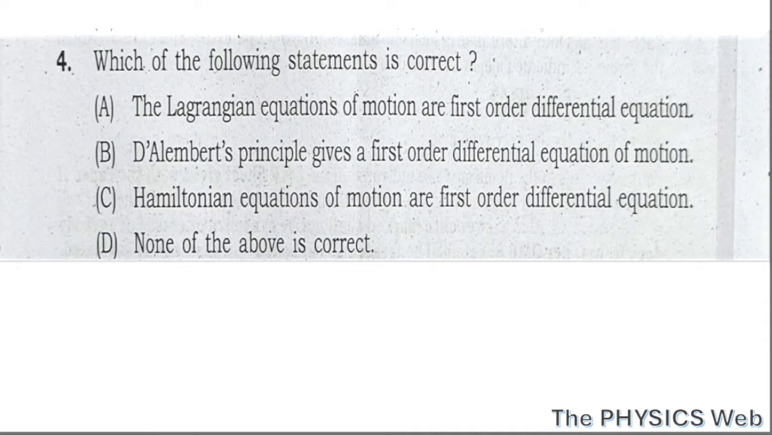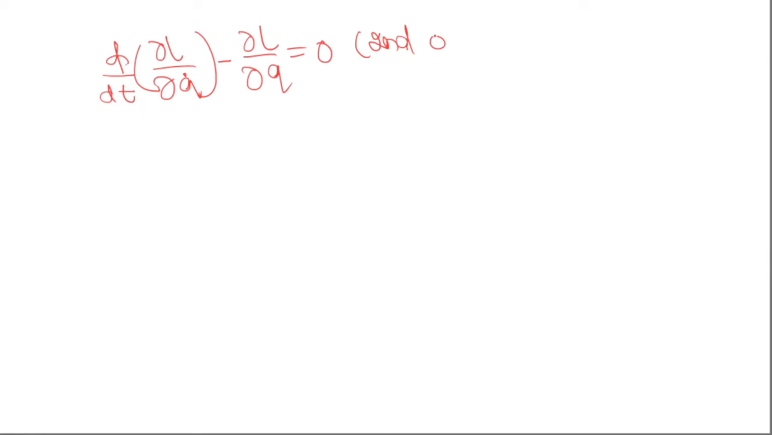Question number 4. Which of the following statements is correct? Okay, so let us read all the options. Option A, the Lagrangian equations of motion are first order differential equation. Now let us see the Lagrangian equation. We know the Lagrangian equation is expressed as d by dt of del L by del Q dot minus del L by del Q equals to 0. And this is a second order equation.